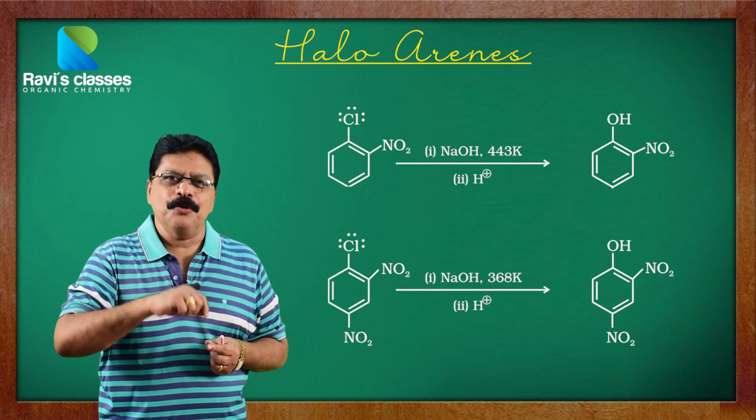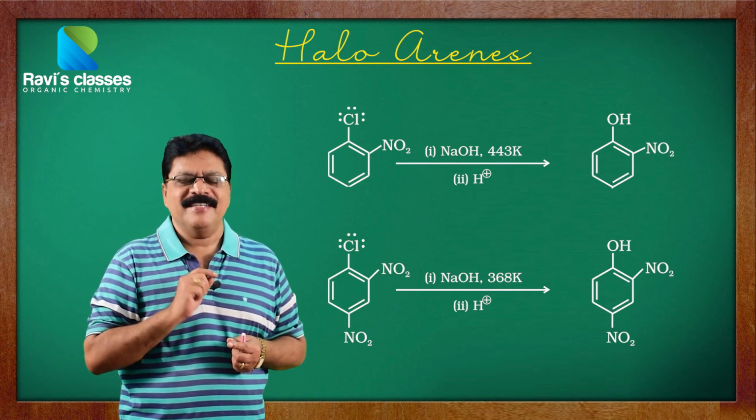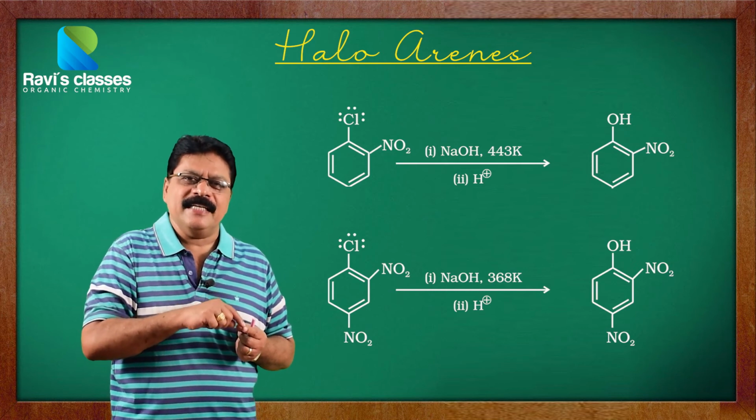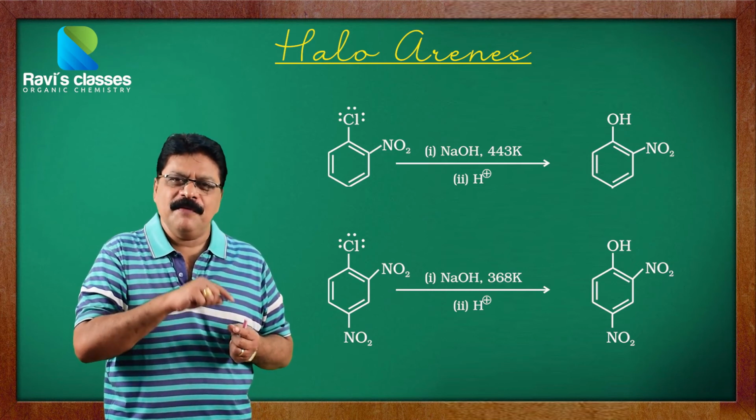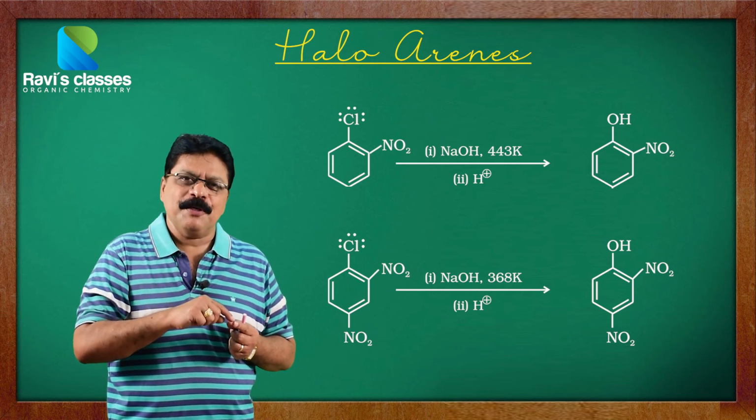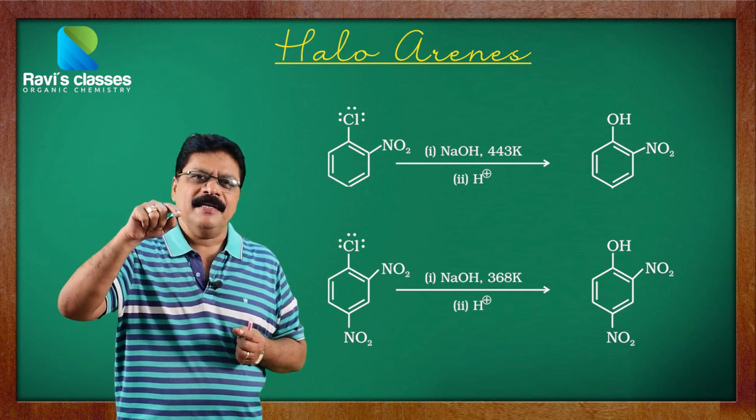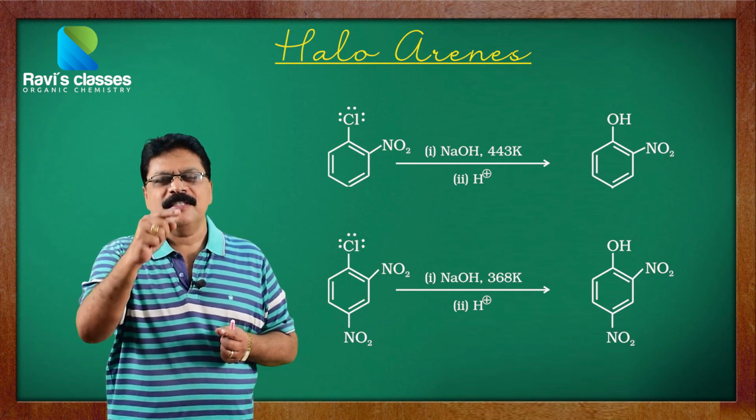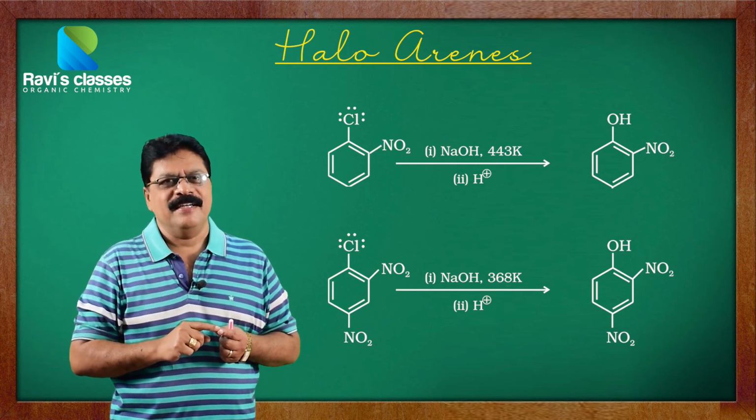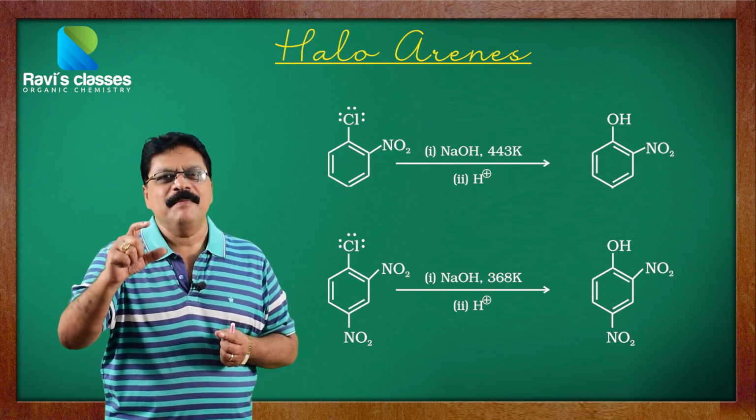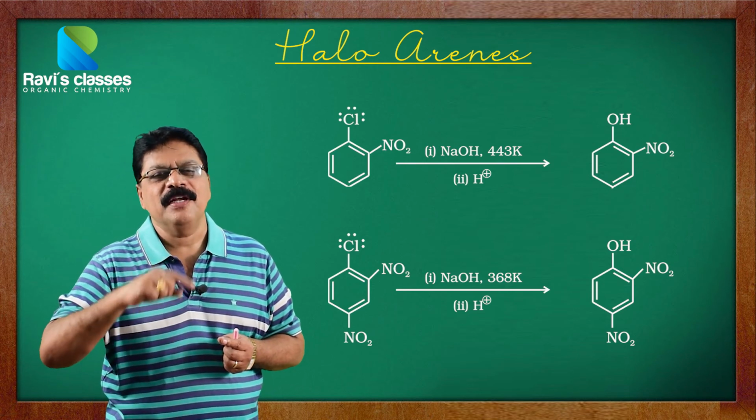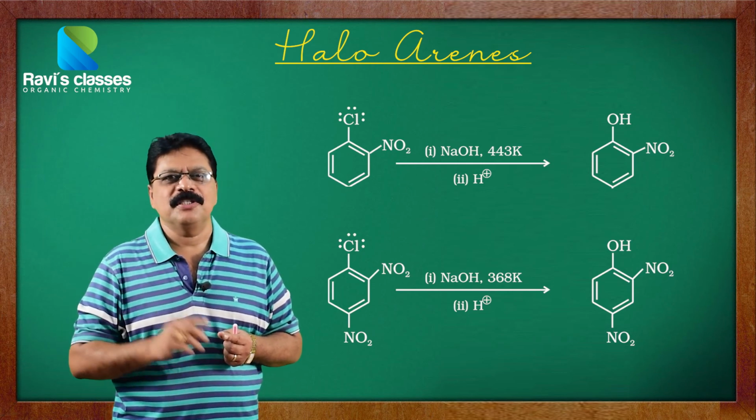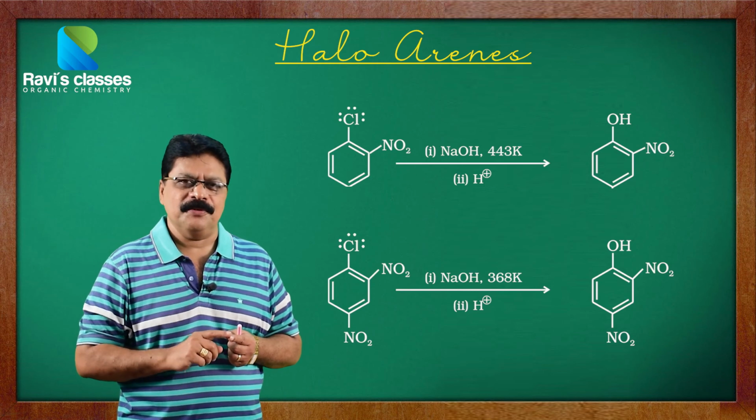If there is another NO2 group at the para position, then what does it do? With respect to this second NO2 group at the fourth carbon, the chlorine-bearing carbon is at the para position. That also gives it a slightly positive character. So what happens? The C-Cl bond again becomes polarized and weaker, and therefore under still milder conditions it can easily be substituted by aqueous NaOH, resulting in the formation of the corresponding phenol.